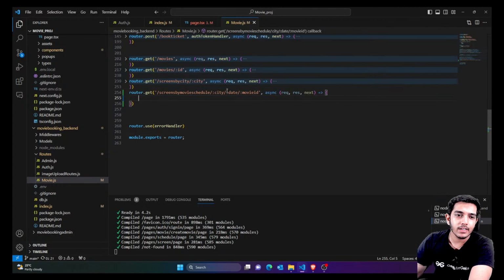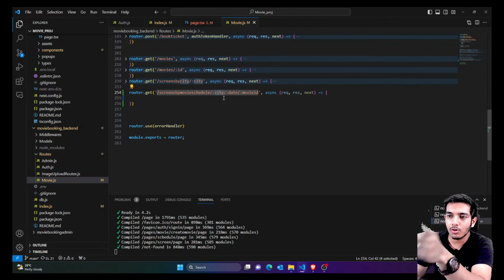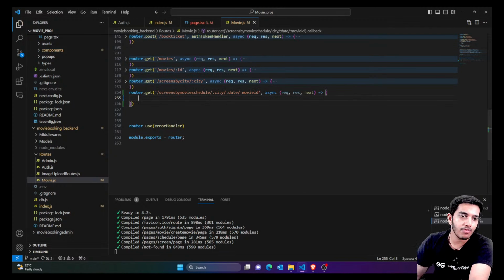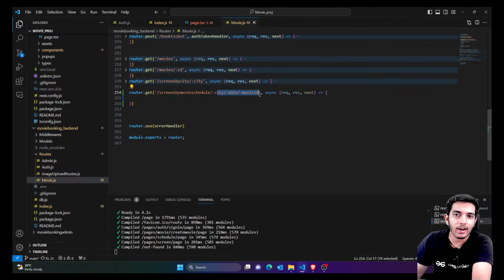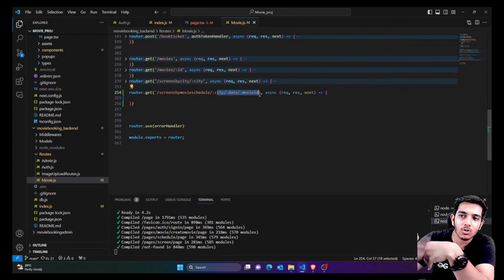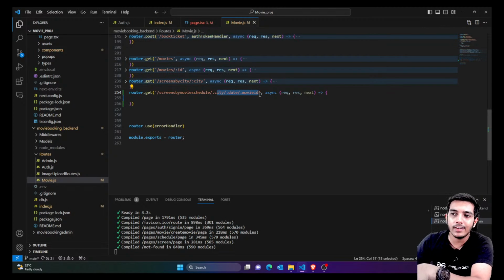Okay. So guys, now let's continue. Here we are just taking parameters in the backend. We are taking the parameter city. From the front end, we would be sending city, date, and the movie ID. These three things we would be sending from the front end. You can take these things in the body also. It's just that I wanted to try something else so that you know this is also a method for getting data. You can take this data in the body also, or in the query also, or in the parameters also. There are different methods for getting data. So whatever method you prefer, you can definitely use that. But I think this is also fine.